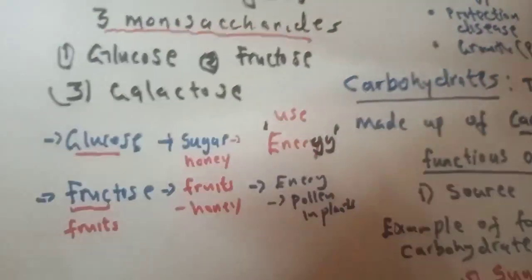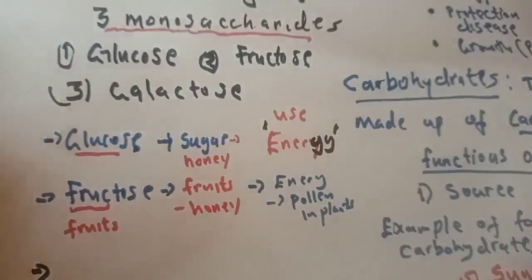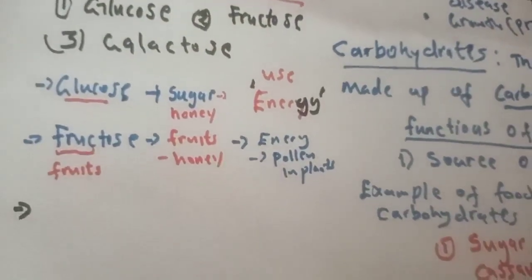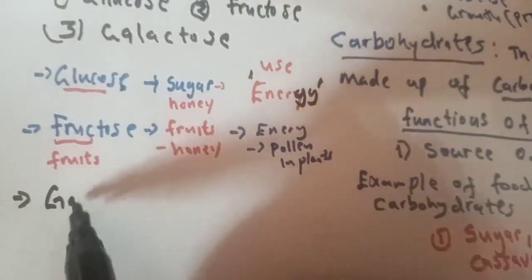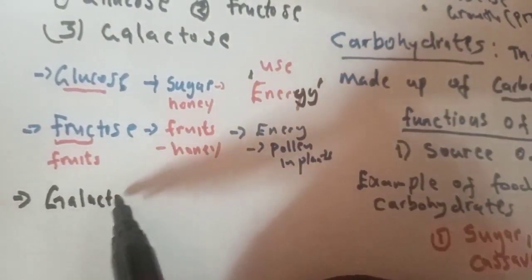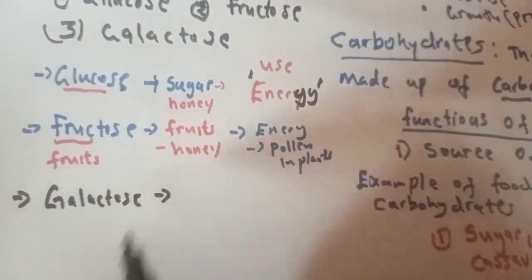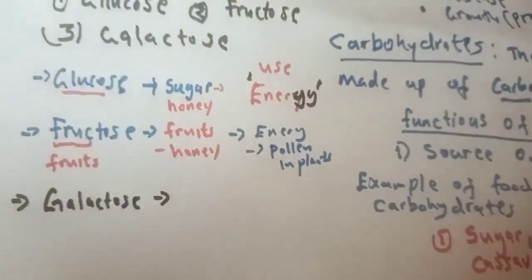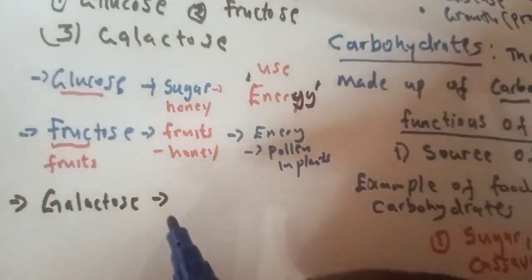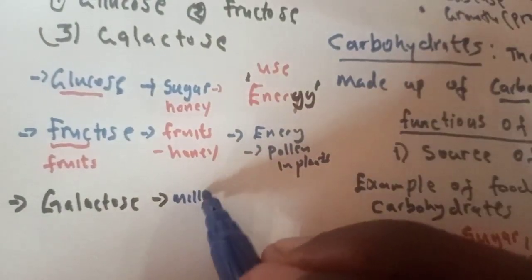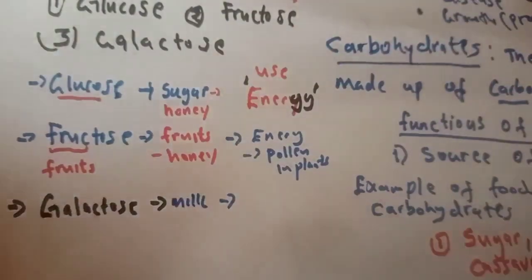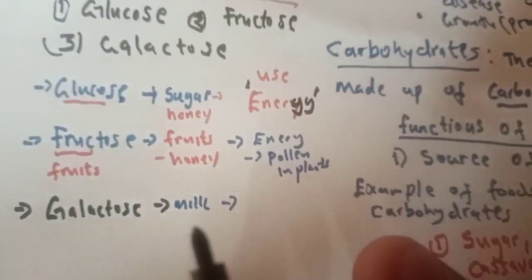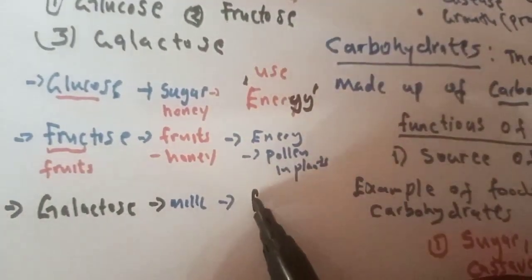Then lastly, we have galactose. You can find it in milk. Most of these are used for energy.